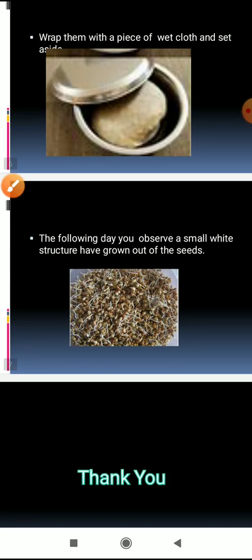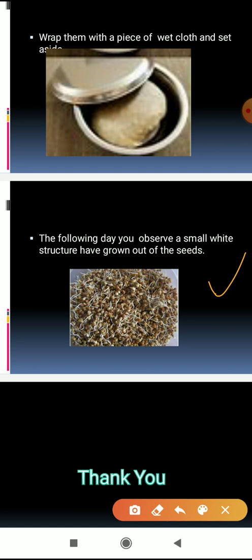The following day, means next day, you observe a small white structure has grown out of the seed. Means if next day you remove that cloth, then you observe a small white structure which has grown out of the seed. Suppose you have not seen this white structure come out of the seed, then again you have to wash the seeds in water, drain the water and leave them aside for another day covered with a wet cloth.